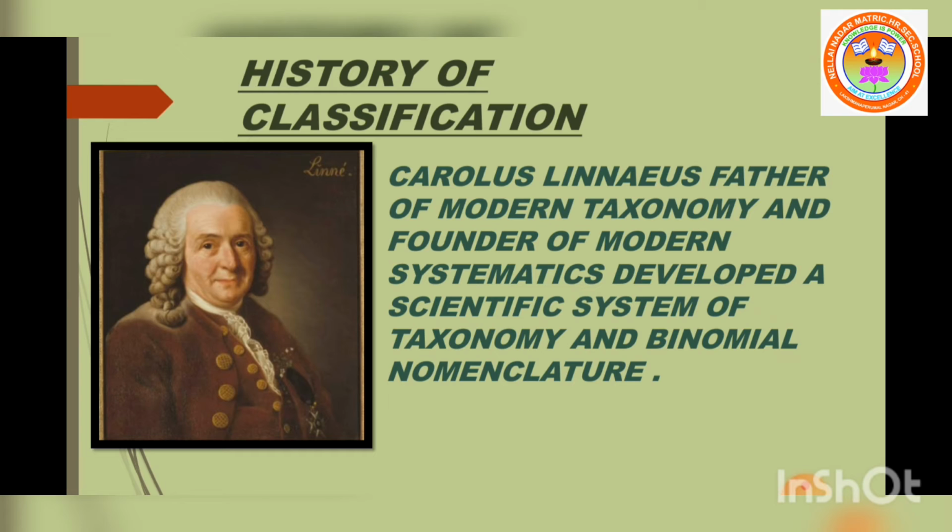The Swedish biologist Carolus Linnaeus, father of modern taxonomy and founder of modern systematics, developed a scientific system of taxonomy and binomial nomenclature. In binomial nomenclature, every plant or organism has two words, which is still in use.